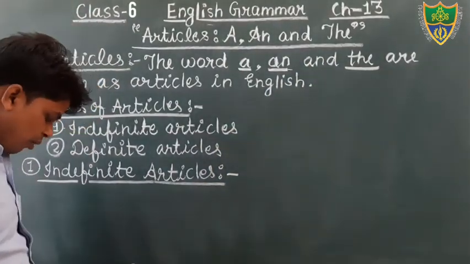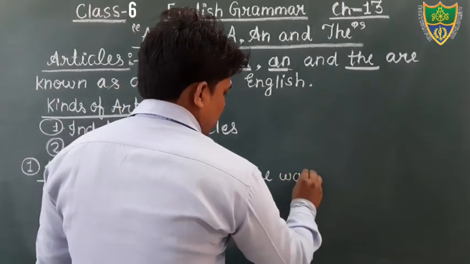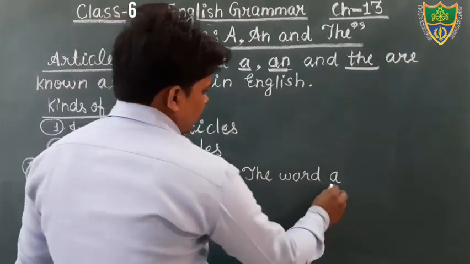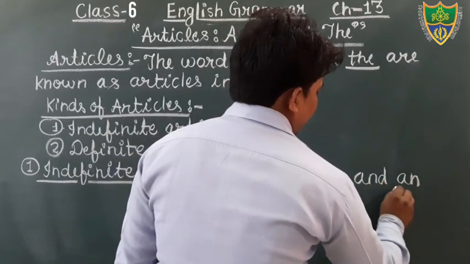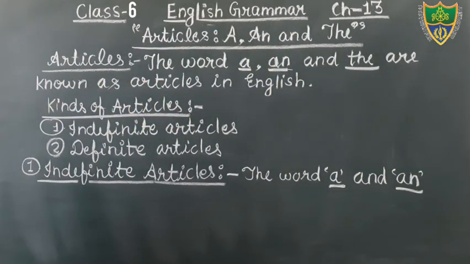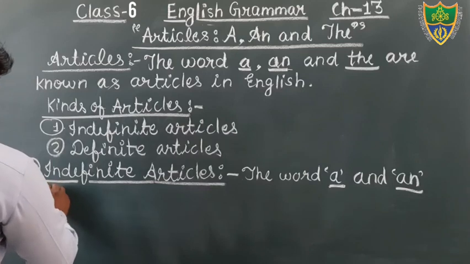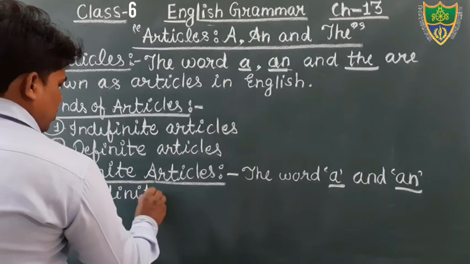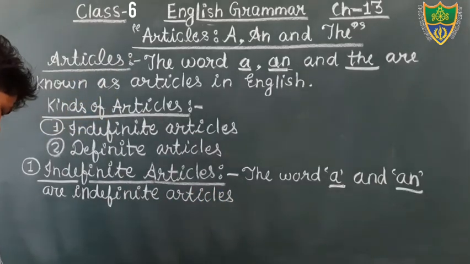Okay, students, so just write down the words a and an are indefinite articles in English.